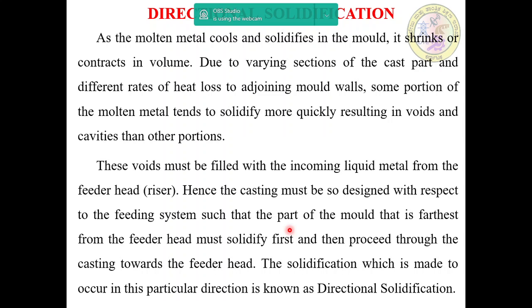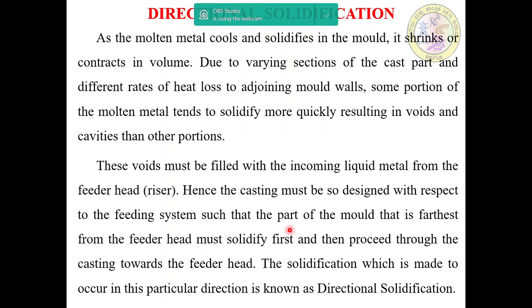Due to the varying sections of the cast part, the different rates of heat loss to adjoining mold walls mean some portion of the molten metal tends to solidify more quickly than other portions, resulting in voids and cavities. These voids must be filled with the incoming liquid metal from the feeder head, maybe a riser.